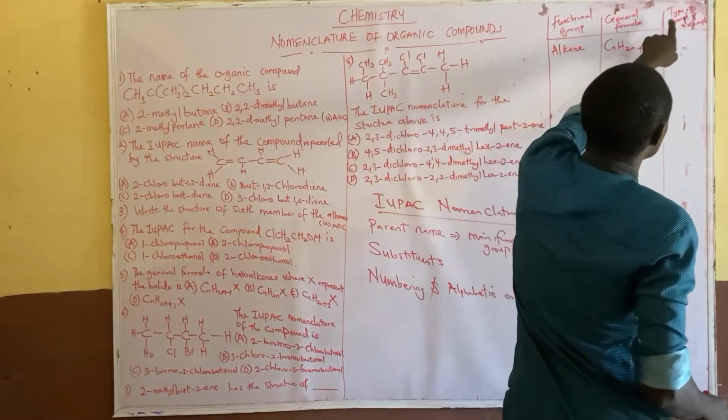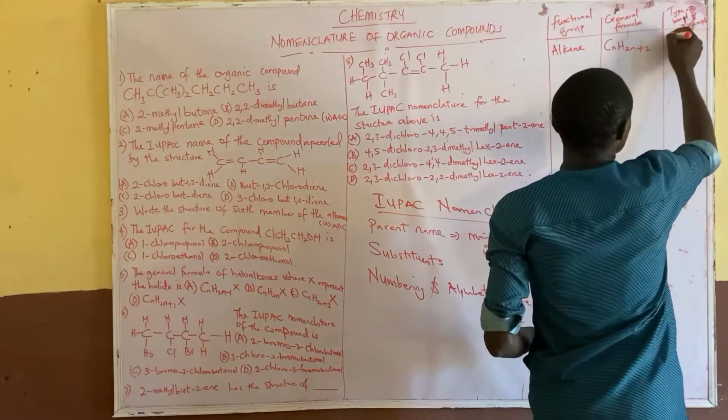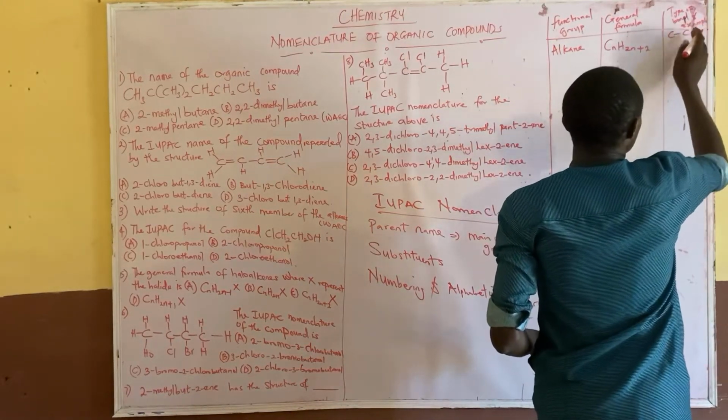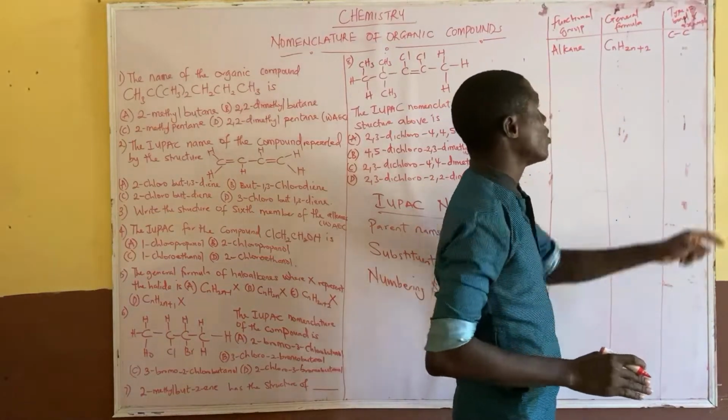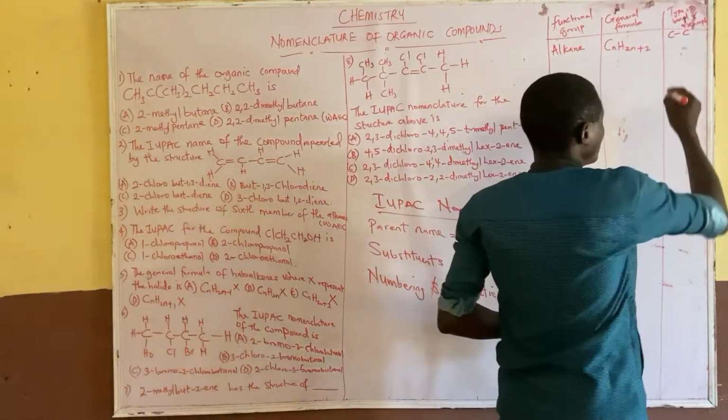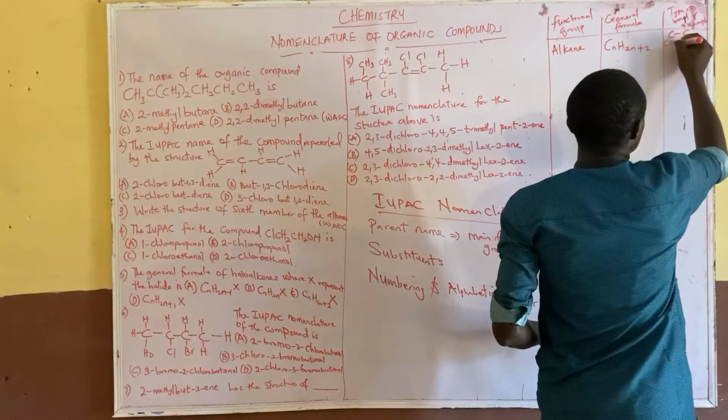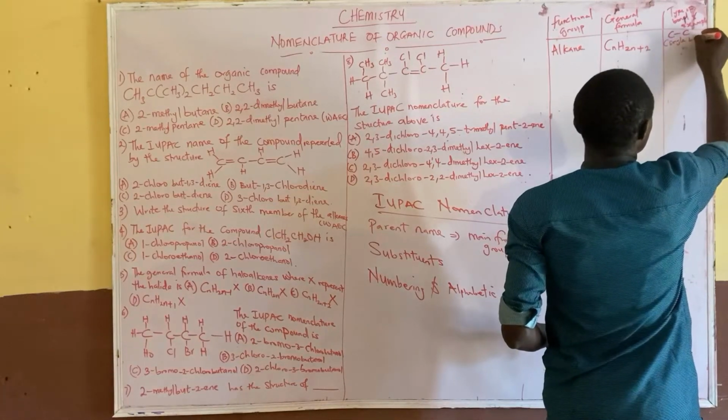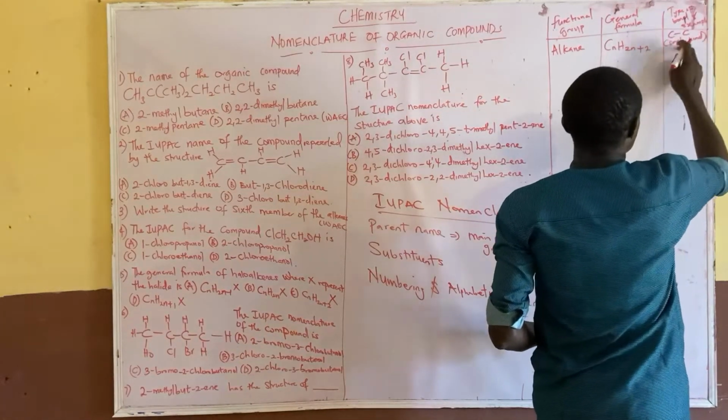CnH2n+2. The type of bond present here is what? Single bond. C single bond. It has a single bond.